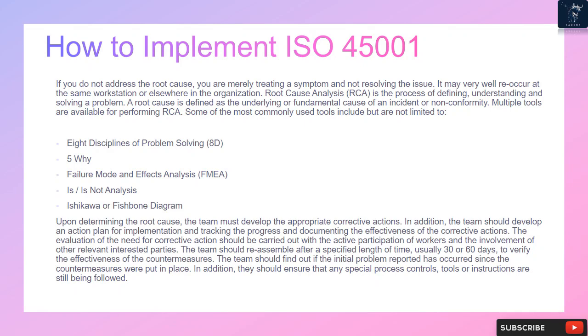The team should reassemble after a specified length of time, usually 30 or 60 days, to verify the effectiveness of the countermeasures. The team should find out if the initial problem reported has occurred since the countermeasures were put in place. In addition, they should ensure that any special process controls, tools, or instructions are still being followed.